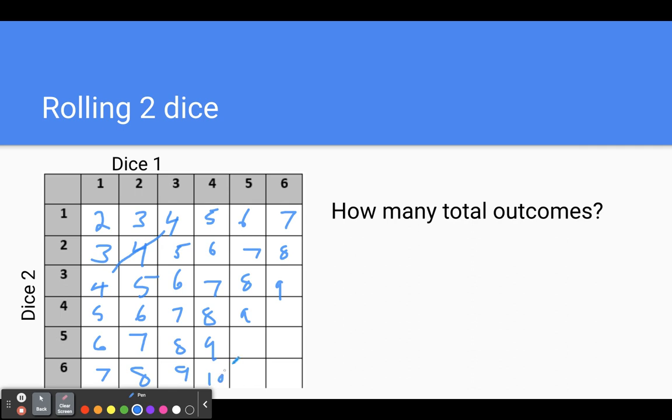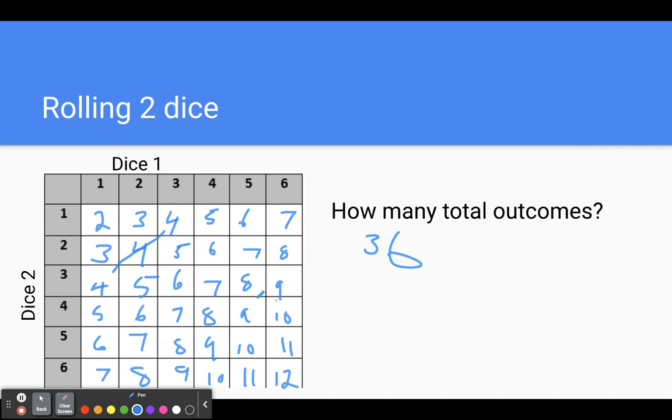These are all going to be 10s. These are going to be 11s. And these are going to be 12s. Okay, so how many total outcomes? When you roll 2 dice, you can see there's 1, 2, 3, 4, 5, 6 times 1, 2, 3, 4, 5, 6. 6 times 6 comes out to 36. There are 36 different outcomes you can have when you roll 2 dice.